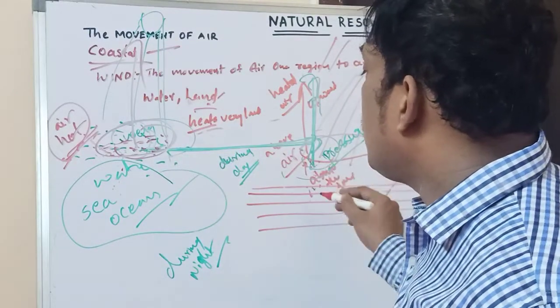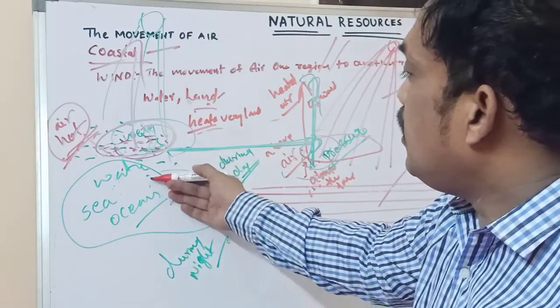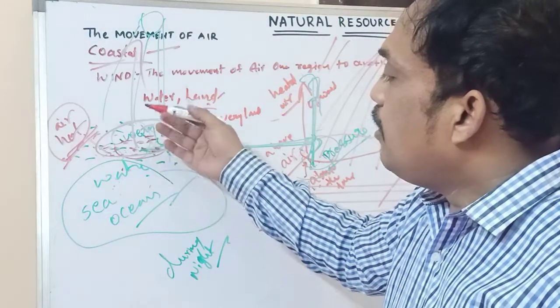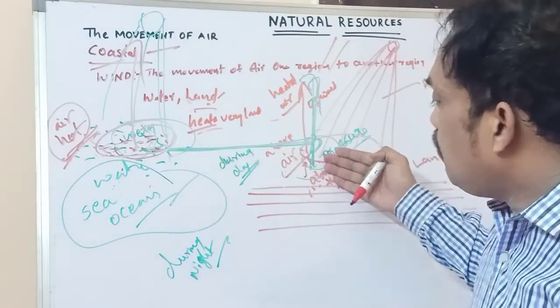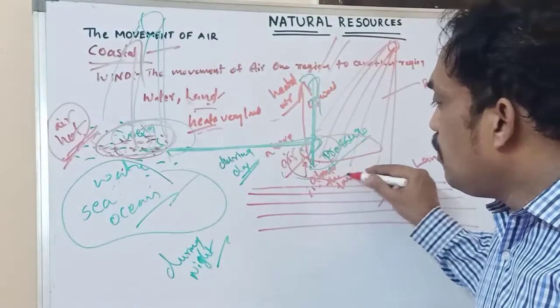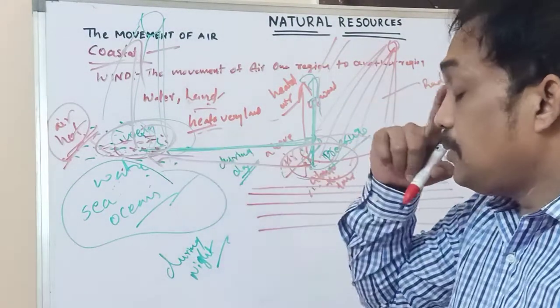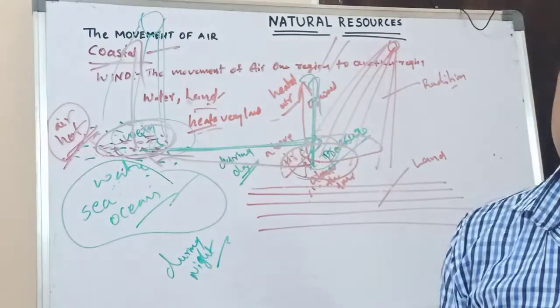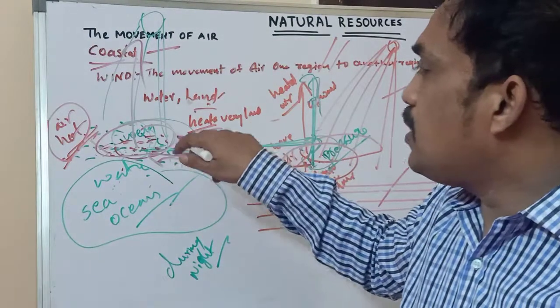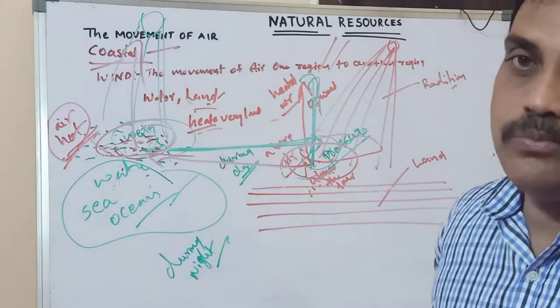Compared with water, the land loses its heat very fast. Above the land, cool air is there, and that is moving towards the water. Try to understand. It is quite opposite during morning and during night time.